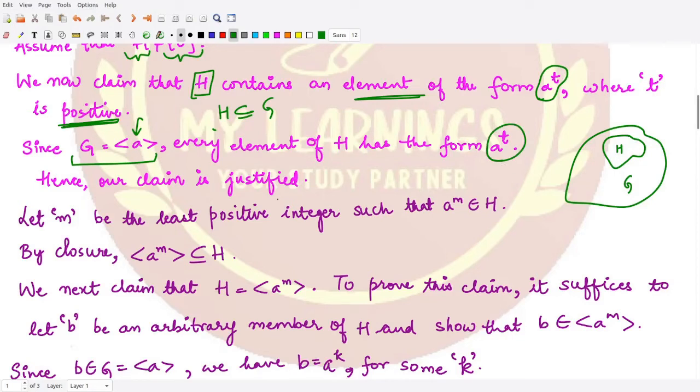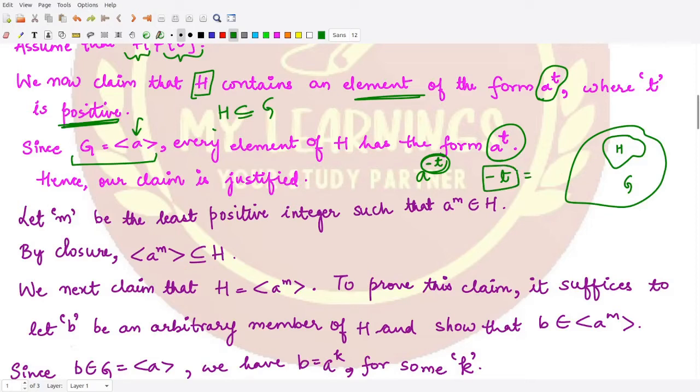Hence our claim is justified. Even if t is negative, then a raised to power minus t, where minus t would be positive, so overall this would be positive. Therefore our claim is justified.